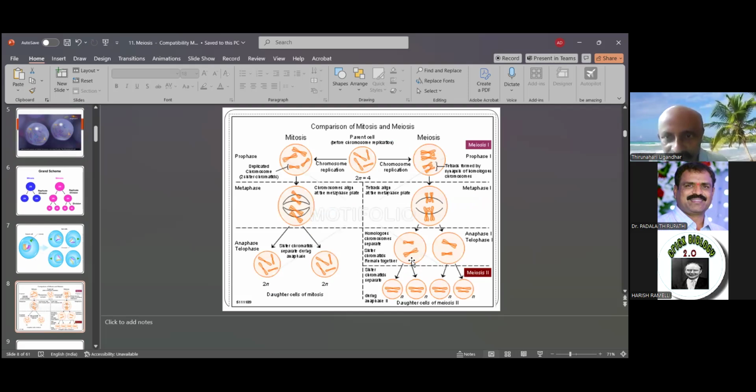So this comparison of mitosis and meiosis is based on the figures. This is mitosis: prophase, metaphase, anaphase, telophase. But meiosis has meiosis 1 and meiosis 2, the two types. Meiosis 1 has prophase, metaphase, anaphase, and telophase. Then meiosis 2 also has prophase, metaphase, anaphase. There are 4 daughter cells formed in the last. That is called a comparison of mitosis and meiosis.